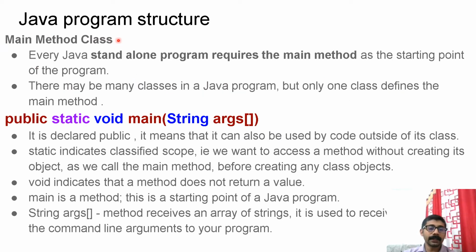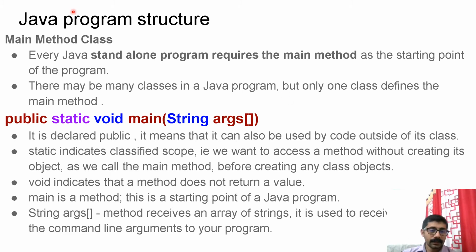Next part is the main method class. If you are creating a standalone application, you need to have this class. Every Java standalone application program requires a main method as the starting point of the program. There may be many classes in a Java program, but only one class defines the main method. That means your program needs to have one entry point, that is nothing but the main point. And in your Java file, you are supposed to implement only one main method. If it is a standalone program, then you have to implement one main method.